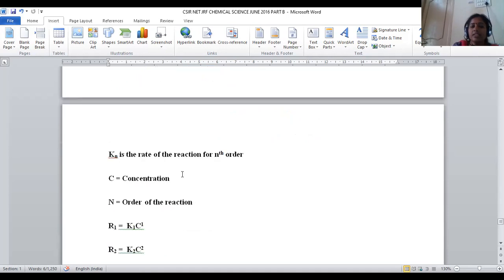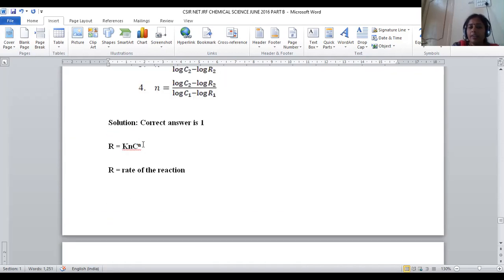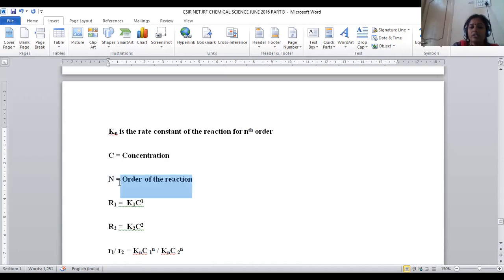Rate law is given as rate is equal to Kn C to the power n. R is denoted as rate of the reaction. Kn is nothing but the rate constant of the reaction for nth order. If it is first order, K1, second order, K2, third order, K3. In this manner, for nth order, it will be denoted as Kn. C denotes concentration, and the power n denotes the order of the reaction: first order, second order, third order. For first order reaction, R1 is equal to K1 into C to the power 1. For second order, R2 is equal to K2 into C to the power 2.